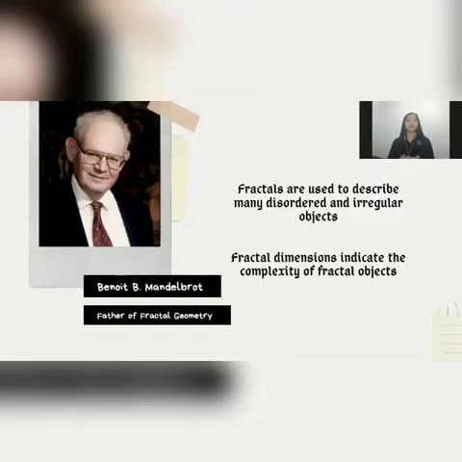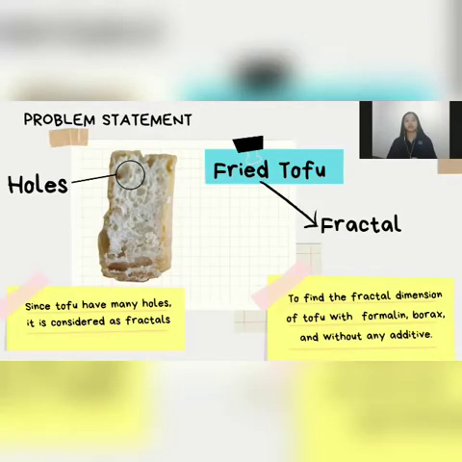Fractals are commonly used to describe many disordered and irregular objects. They can be found in many objects around us. They usually have the property of self-similarity. Fractal dimensions indicate the complexity of fractal objects. Tofu itself is a fractal since it has many holes. Therefore, we will use the fractal dimension to identify the difference between tofu with formalin, borax, and without any additive.